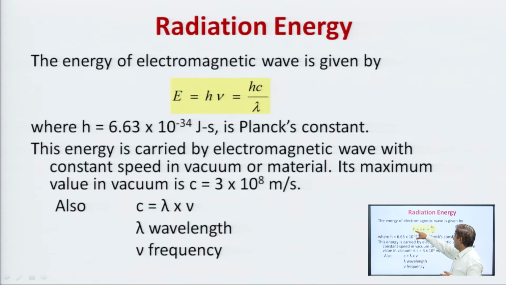Here we can say E is directly proportional to nu, and there is a relation between nu and lambda, that c is equal to nu into lambda. c is the velocity of light and its maximum value is 3 × 10 to the power 8 meter per second. So, lambda is directly proportional to 1 upon nu. Greater the lambda, smaller the nu; greater the nu, smaller the lambda. Just remember it, we will use it in various places.